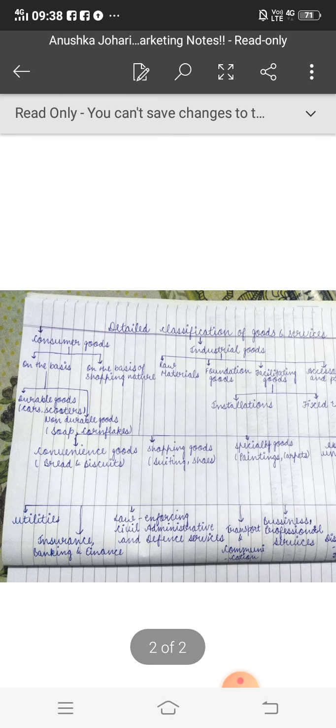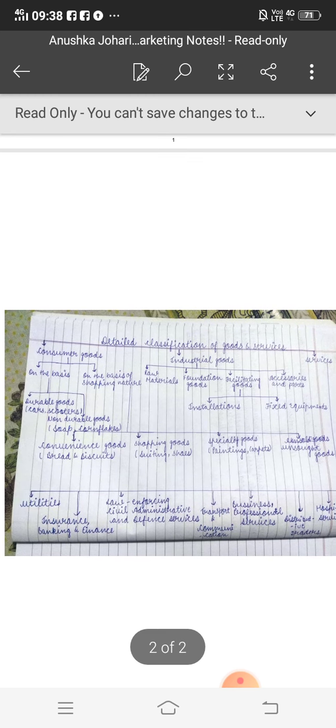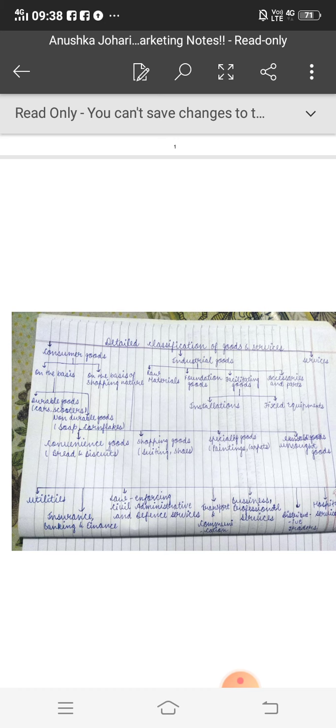In durable goods, examples are cars, scooters. Yes, these are durable goods. We can also give the example of shoes, vehicle, etc. They can be stored for longer time. Non-durable goods are those goods which can spoil easily in short time. For example, soap, cornflakes. Also milk, vegetables, fruits. These are non-durable goods because we can't store them for longer time. They get spoiled easily. They are perishable goods. They can't survive for longer time.